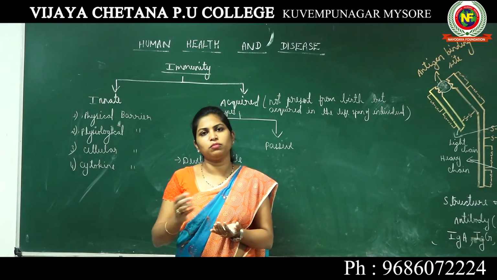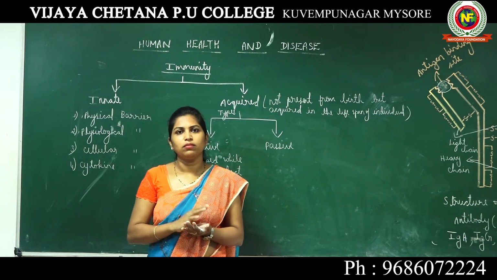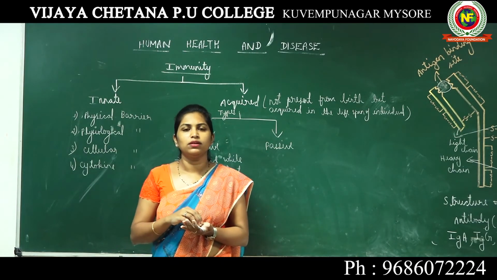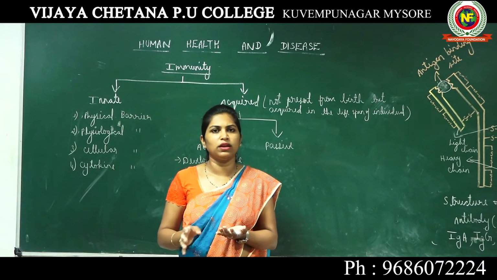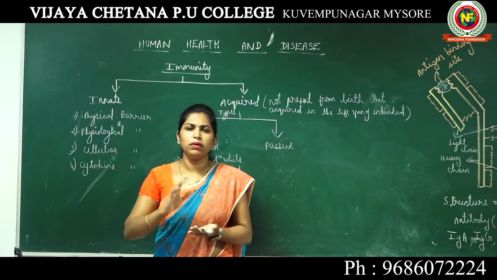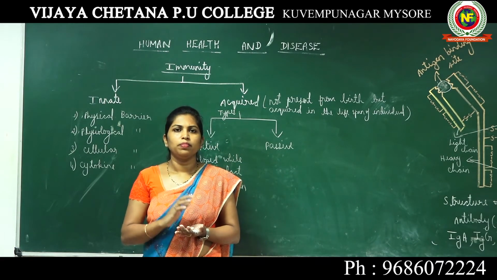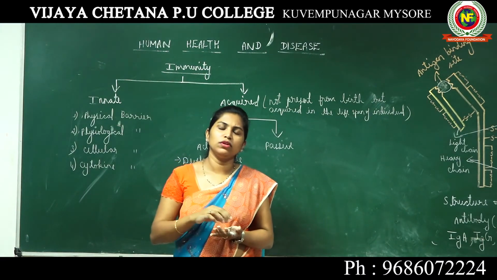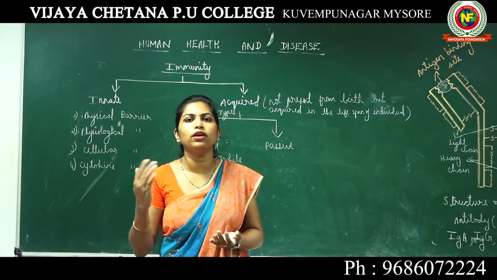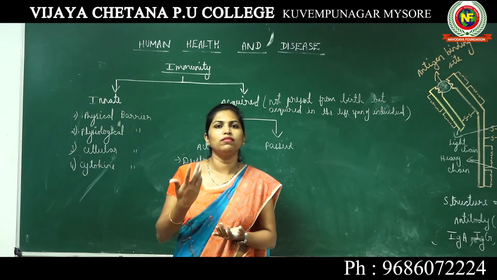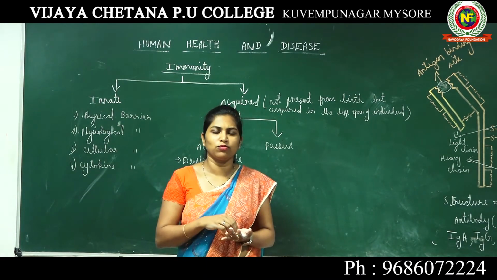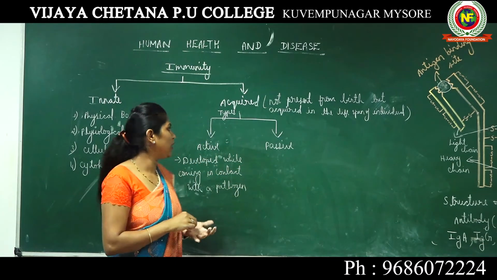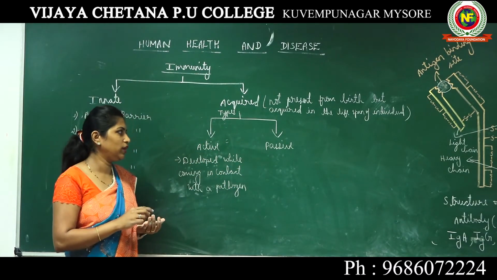Maybe after 5 or 6 days, it may take up to a week, within a week you will develop immunity, all the virus will be killed in your body, you will be a normal person. Then imagine the same chickenpox virus is going to enter your body after 10 years. You will not develop chickenpox because you already have immunity for that chickenpox virus. Okay, so that is the active immunity.